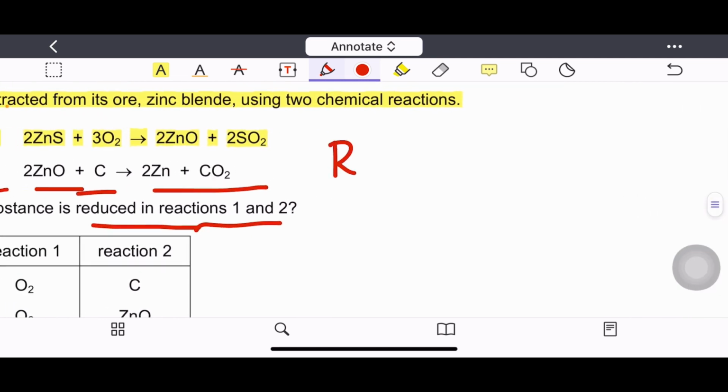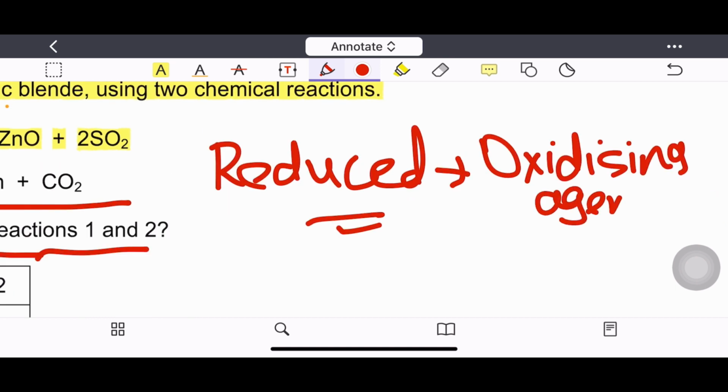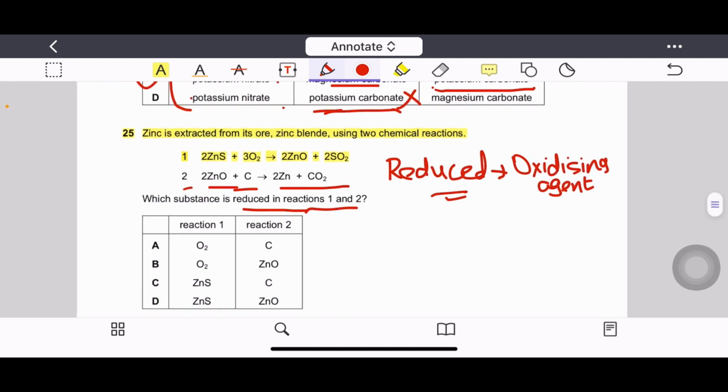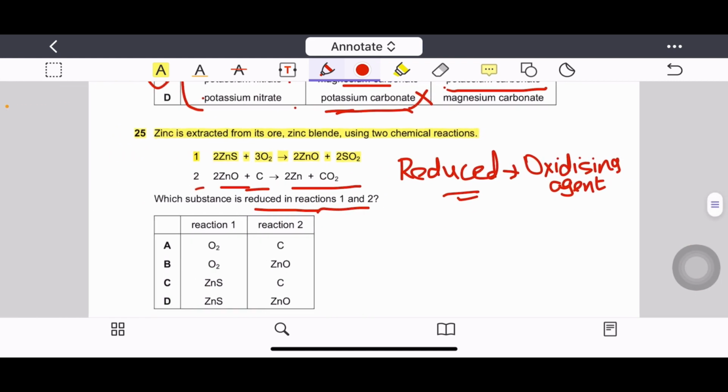The substance that is reduced is itself the oxidizing agent. It means we have to find out which substance is acting as oxidizing agent. Here oxygen is acting as oxidizing agent, so it is getting reduced, and in equation 2 we can see that zinc oxide is losing its oxygen, so it is getting reduced. We can reach the correct option as in reaction 1 oxygen and in reaction 2 zinc oxide. So correct option is option B.